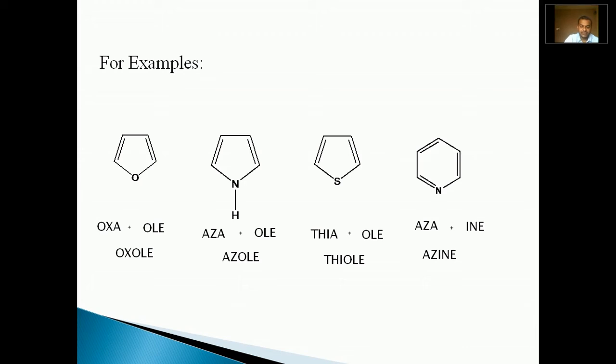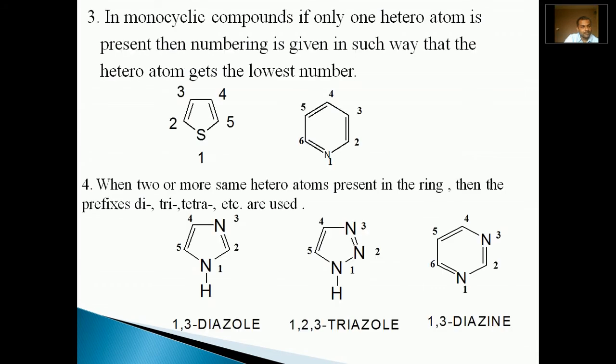In this way, by obtaining the prefix and suffix, we can get the IUPAC name of a particular heterocyclic compound. The prefix depends upon the kind of heteroatom present in that heterocycle, and the suffix depends upon the size of the ring. Third rule: in monocyclic compounds, if only one heteroatom is present, then numbering is given in such a way that the heteroatom gets the lowest number.